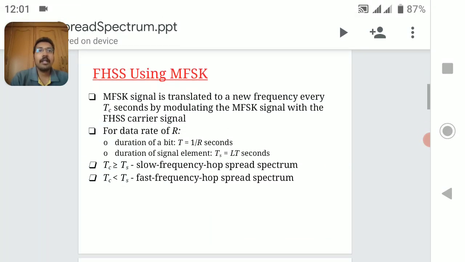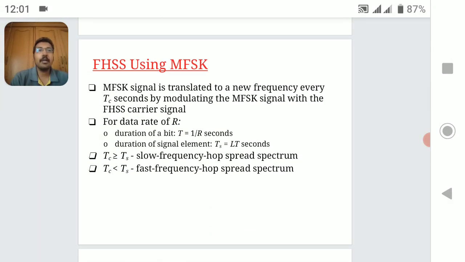At the transmitter side, a minimum frequency shift keying (MFSK) modulator is used. The MFSK signal is translated to a new frequency every Tc seconds by modulating the MFSK signal with the frequency hopping spread spectrum carrier signal.